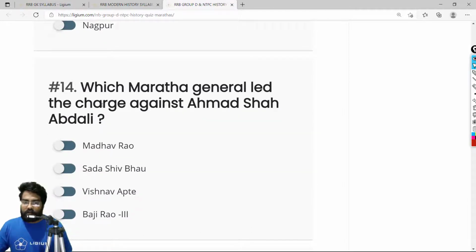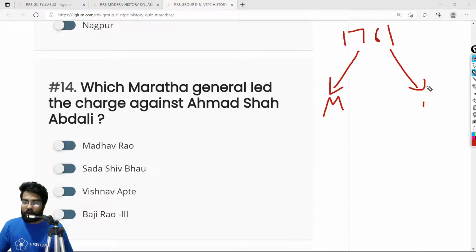Which Maratha general led the charge against Ahmad Shah Abdali? Now, this is a really important question because in 1761, there was the third battle of Panipat. It was fought by Marathas versus the Afghans. Afghans were led by Ahmad Shah Abdali, and Marathas, of course, the true power was vested with Nana Sahib, or Balaji Bajirao, but Marathas on the battlefield were led by a guy called Sadashiv Bhau.